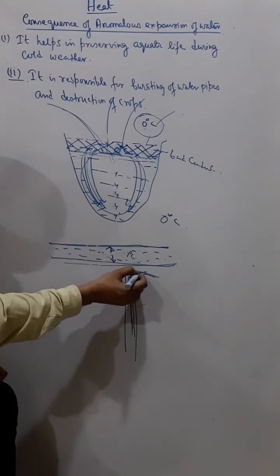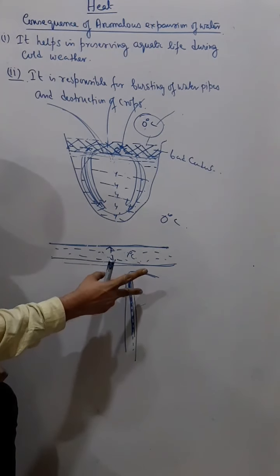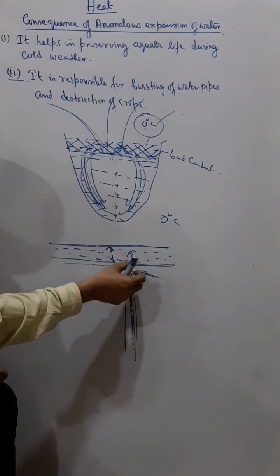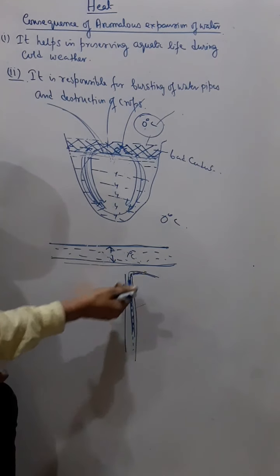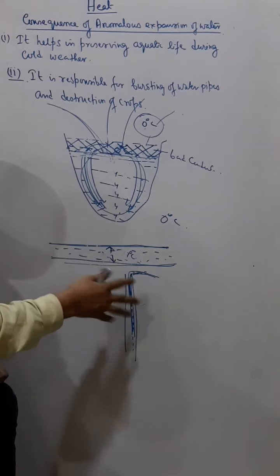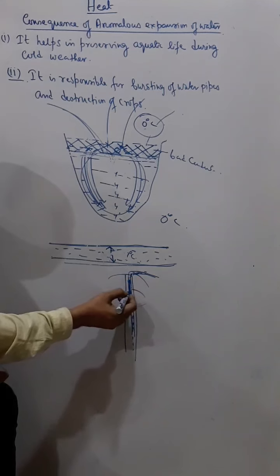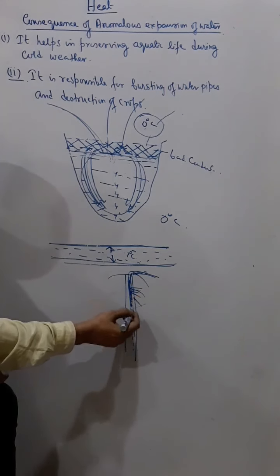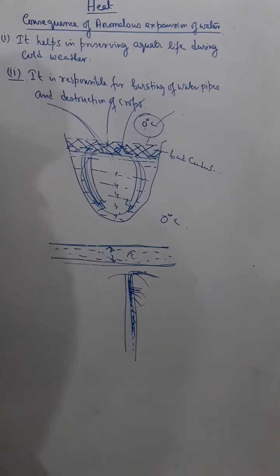The water present inside the veins of the plants is expanding, and the veins of the plant are contracting due to the fall of temperature. Due to this collision between expansion and contraction, the veins of the plants burst, and hence the plants may die. It means the crops are destroyed. Understand? So this is the consequence of the anomalous expansion of water.